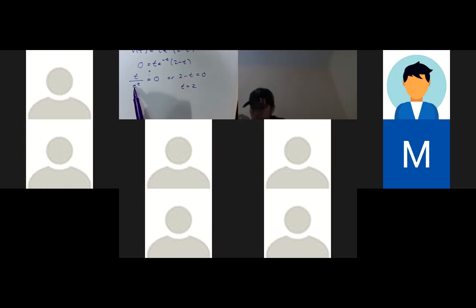And this one, first of all, e to the t in the denominator, this is never going to be 0, okay, because e to the 0 is 1. In fact, we know this is never going to be 0, so that's just at 0, okay? So you might be able to look at it and see that pretty quickly. If you don't, okay, you could graph it and use the zero feature. And again, if you're not sure how to do that, talk to me later, okay? And I can show you how to do that, but you should know how to do that from pre-calculus, okay? But I know some of you didn't take it last year, so if you're a little rusty, just talk to me. Okay, so we found when it is at rest.